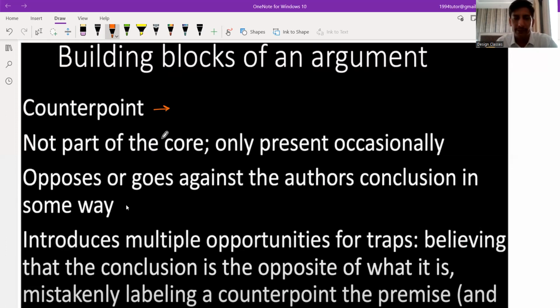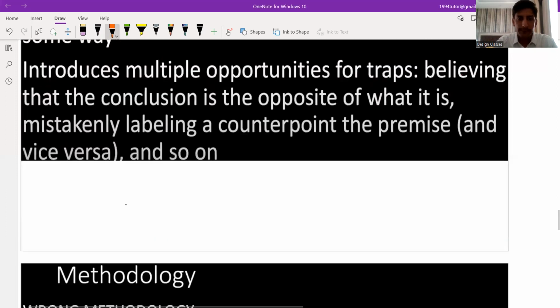This is boldface, as I told you, in which he is going to ask a question from the contradictory part, and you will get confused. The conclusion based on the whole passage is different, and if we are just taking this counterpoint, or you can say this contradiction, then we are getting some other conclusion or some other inferences. So this is just to create a trap. Okay, so be aware of it.